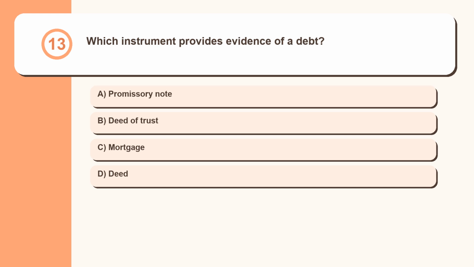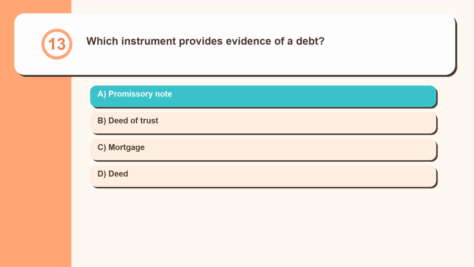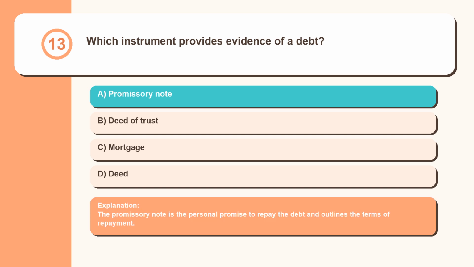Question 13. Which instrument provides evidence of a debt? Promissory note, deed of trust, mortgage, deed. The promissory note is the personal promise to repay the debt and outlines the terms of repayment.